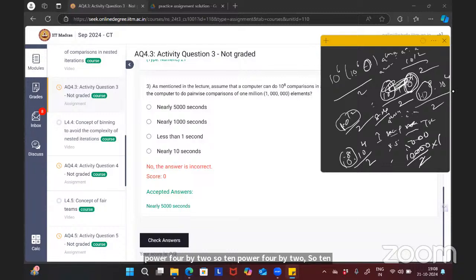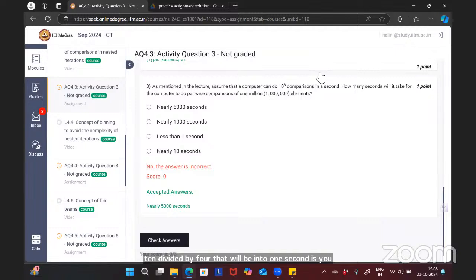What is the remaining thing? 10 power 4, that is 10,000. Divided by 2, that will be 5,000. 5,000 into 1 second is 5,000. You got it or not?